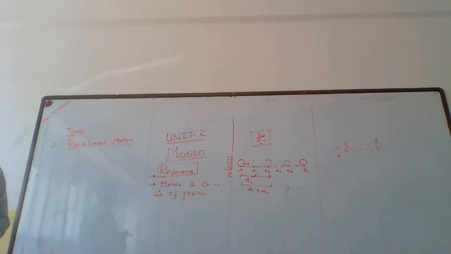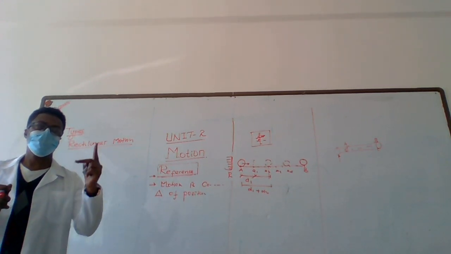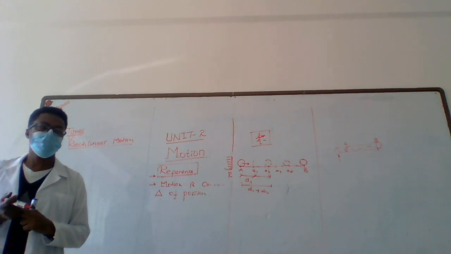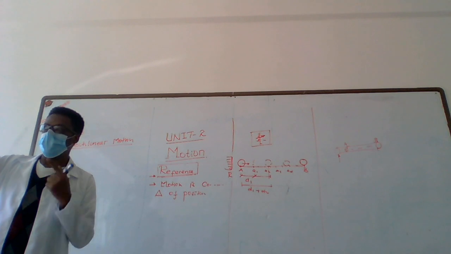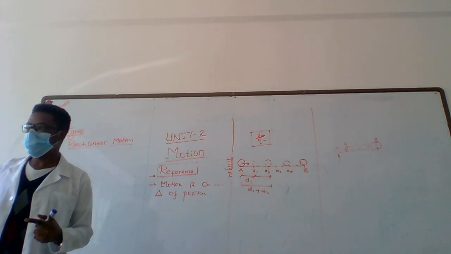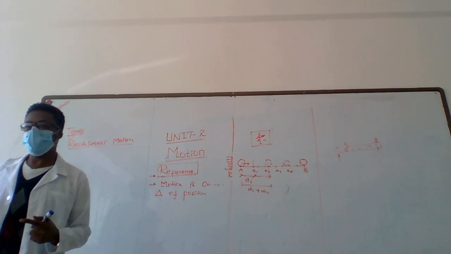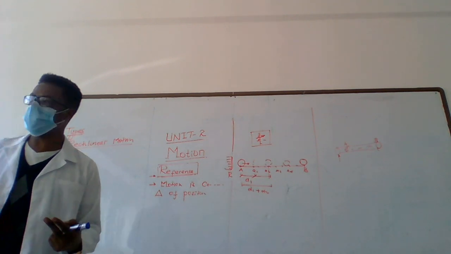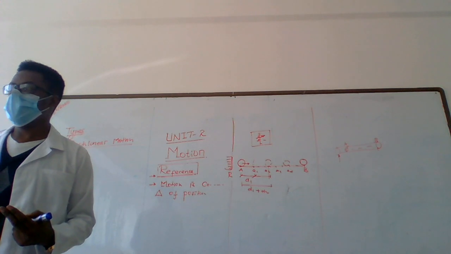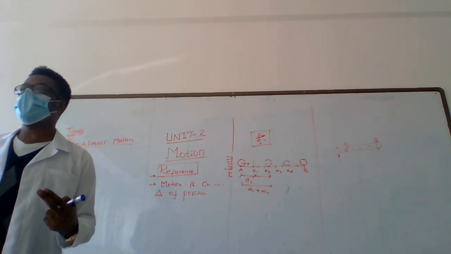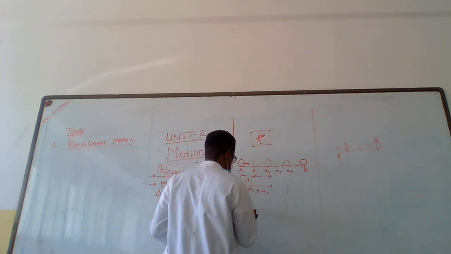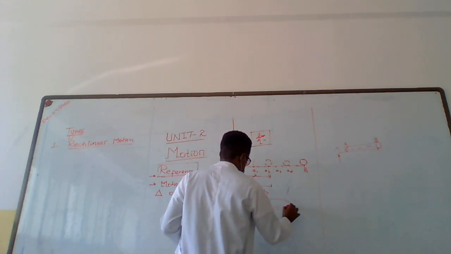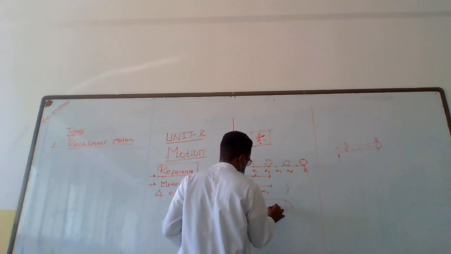Can you give me an example of rectilinear motion? What you're doing right now, on a straight line? Okay, that's nice. Any other? Sometimes a train. A train is rectilinear motion. But it has curves. Yeah, but we can avoid the curves. The motion of a train in a straight line can be taken as rectilinear motion.